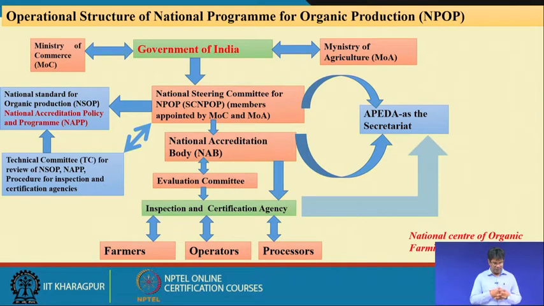This is a regular review procedure for inspection and certification agencies.